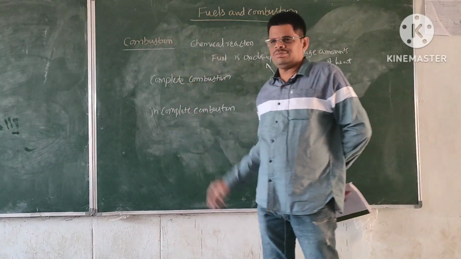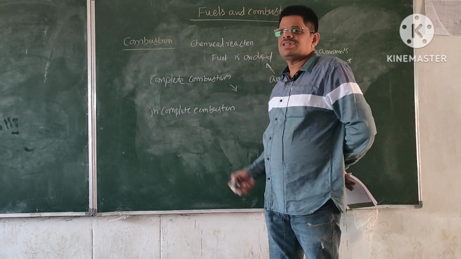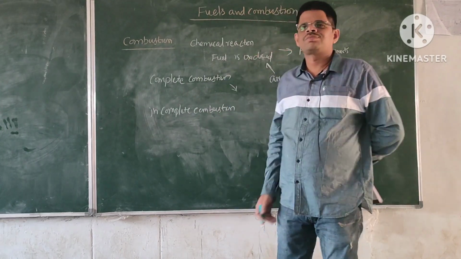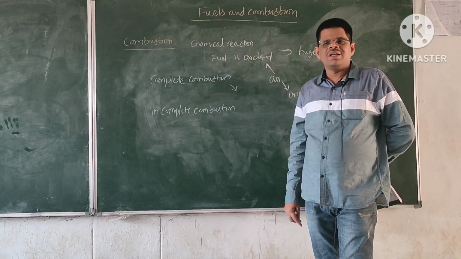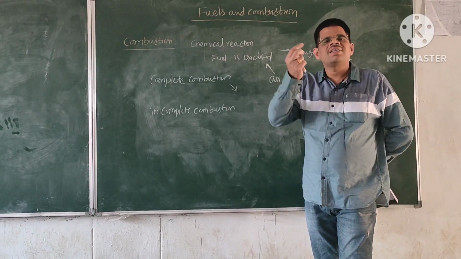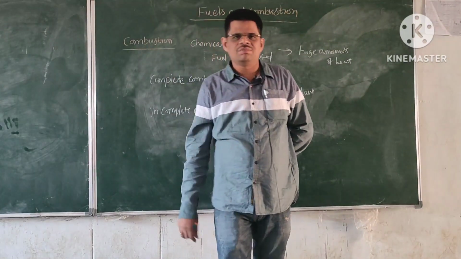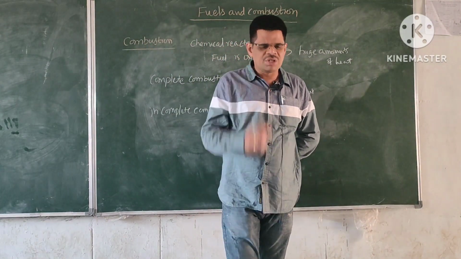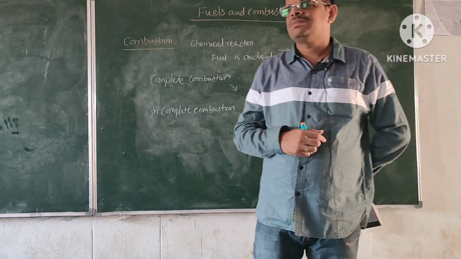Not only that one, and also you must, the temperature of the fuel must be sufficient to ignite the combustion. So every fuel will have certain ignition temperature. So before combustion the temperature must be reached to that value.